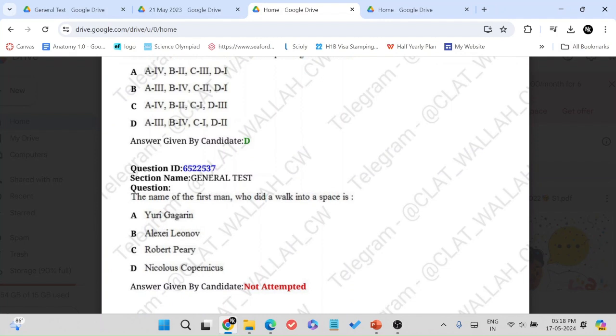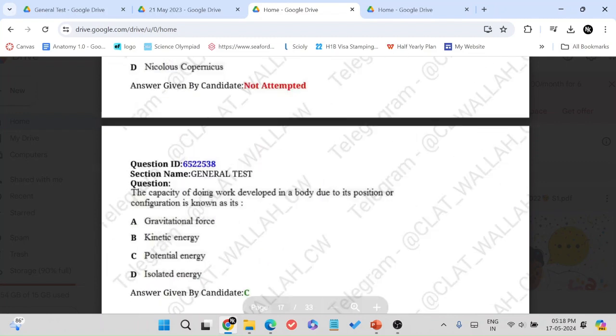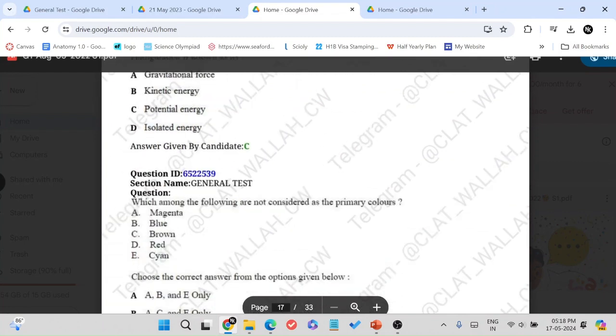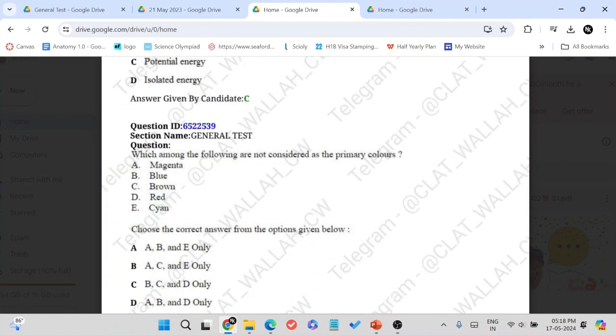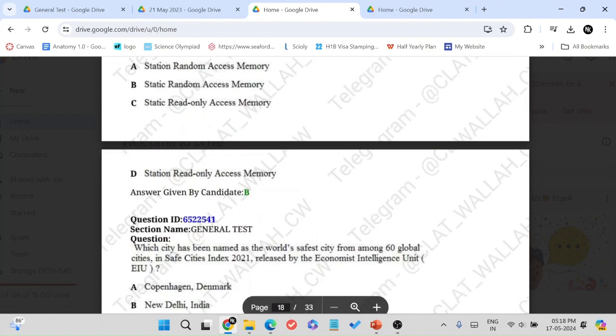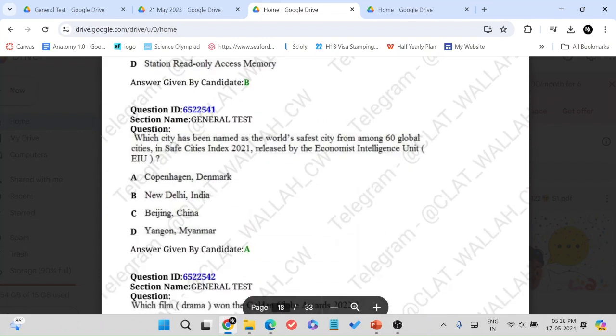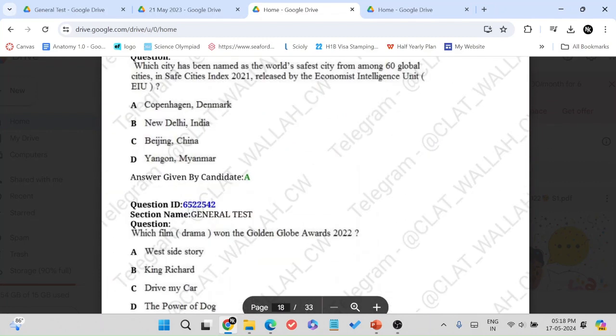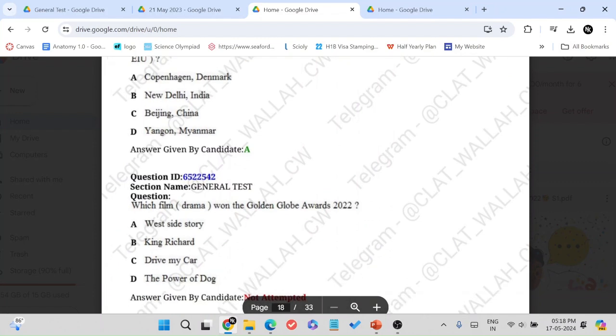First man, first woman, first who did this, first who did that. This is all straightforward. The first man who walked in space, Alexander Leonov. Science, physics. Primary colors. This is an extremely easy question. Computer questions, SRAM. This is static random access memory. And this is obviously another current affairs question.